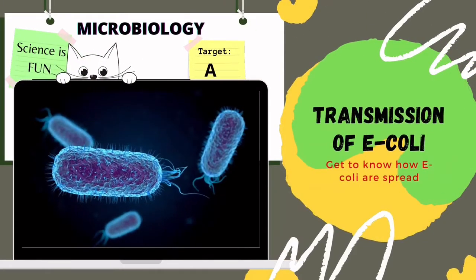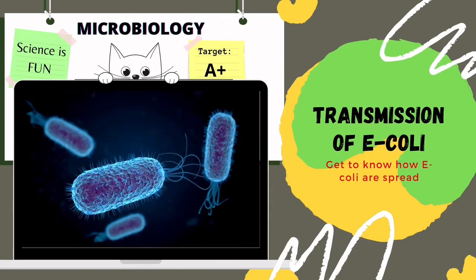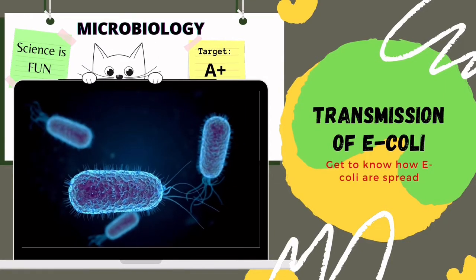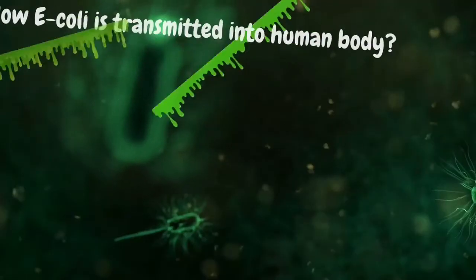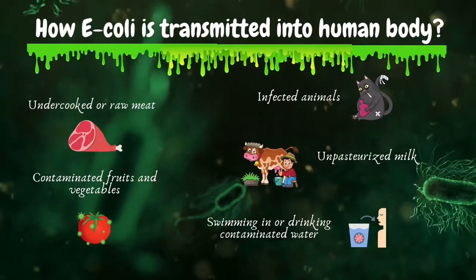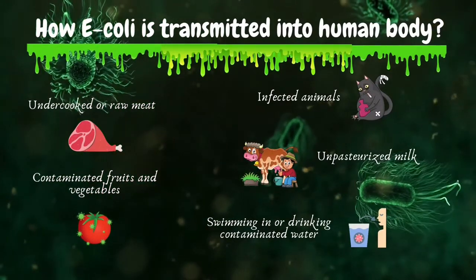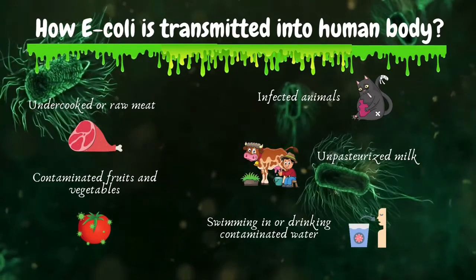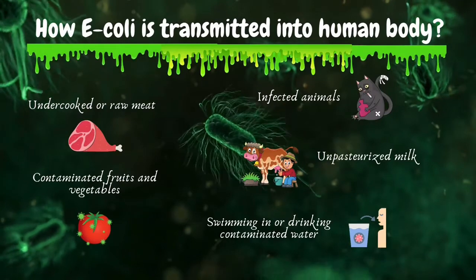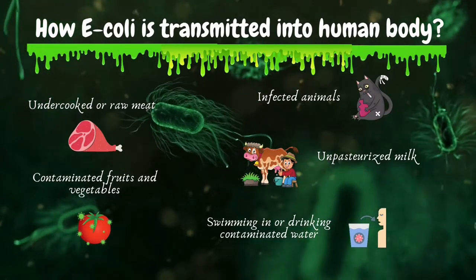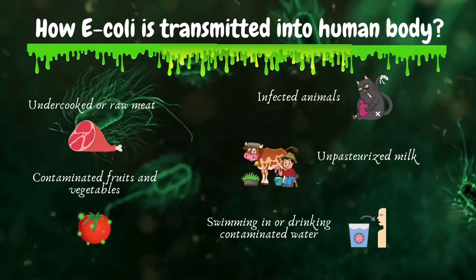Okay, now we are going to learn about the transmission of E. coli. Without further ado, let's go. So, how does E. coli get transmitted into the human body? There are a lot of ways these microorganisms can sneak into our body without us noticing, such as from undercooked meat, contaminated fruits and vegetables, infected animals, unpasteurized milk, and swimming in or drinking contaminated water.